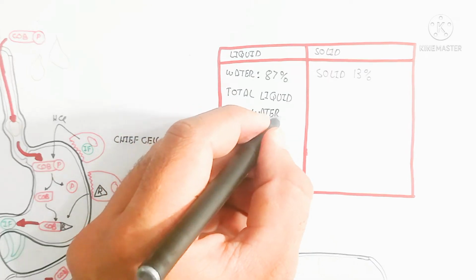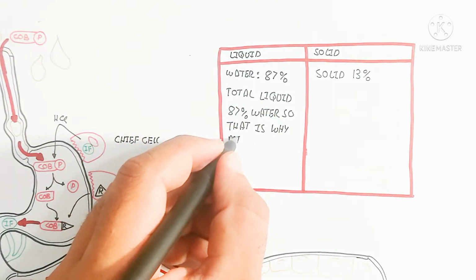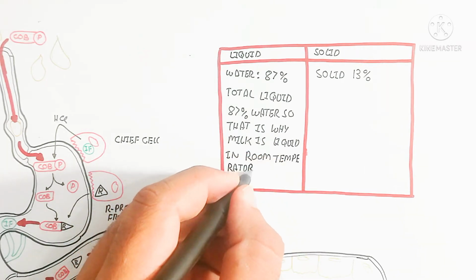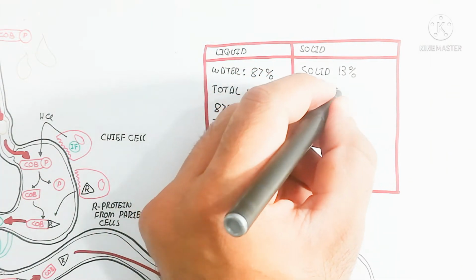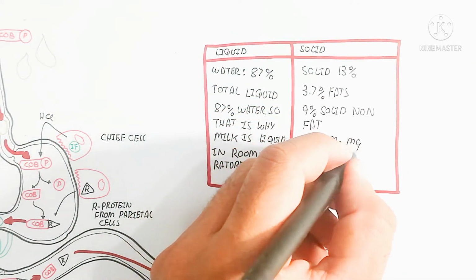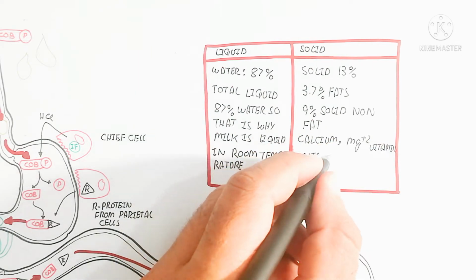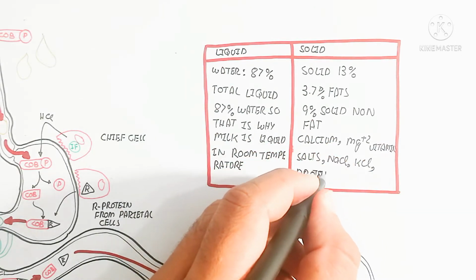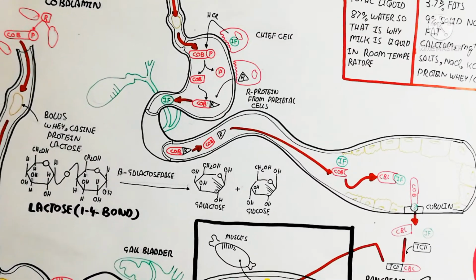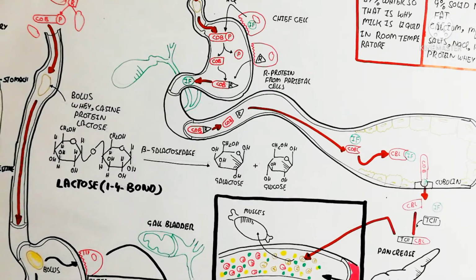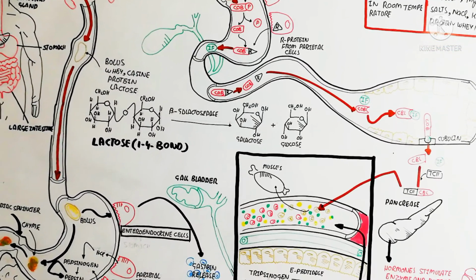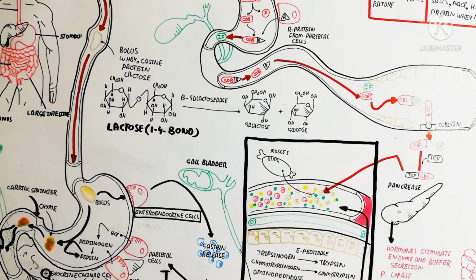So in this way, we will discuss the liquid and solid portion of milk. Water is 87%, and total liquid is 87%. Milk is liquid at room temperature, while on the other hand the solid is 13%, which is 3.7% fat, 9% solid non-fat, and calcium, magnesium, vitamin, salt, and protein, whey and casein, are also contents of the milk. So I hope you make sense about these things.